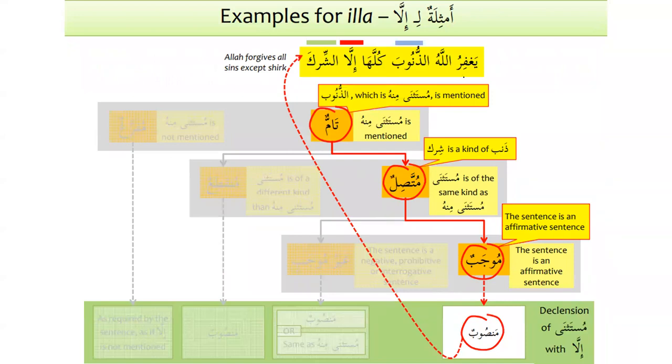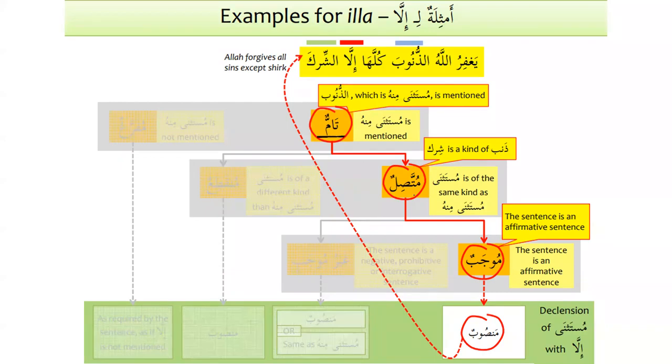For example, yaghfirullahu dhunuba kullaha illa shirka. Now, as we can see, al-dhunub, which is mustathna minhu, is mentioned. The sins are mentioned, and one of the sins, shirk, is mentioned. So this is tam, that's number one.